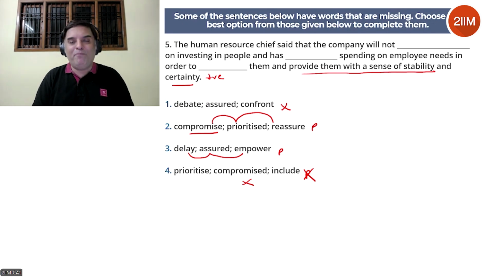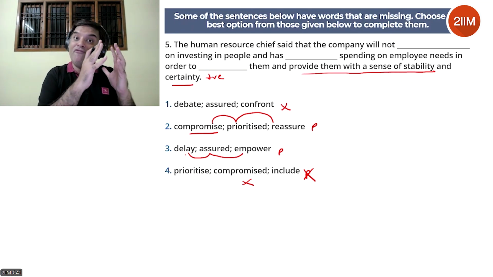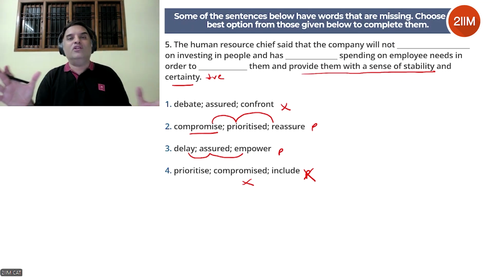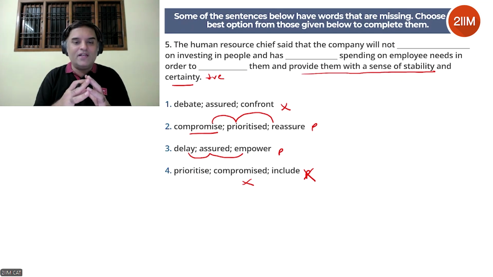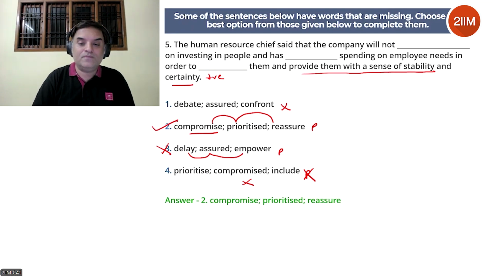Between reassure and empower, because we are talking about a sense of stability and certainty, reassure is a much better fit than empower. Okay, and also delay doesn't completely fit there. We're not talking about delay here. We're talking about focusing on spending and making sure they prioritize spending and not reduce. There's no time factor involved here. So that's why we can eliminate 3. The answer is 2.